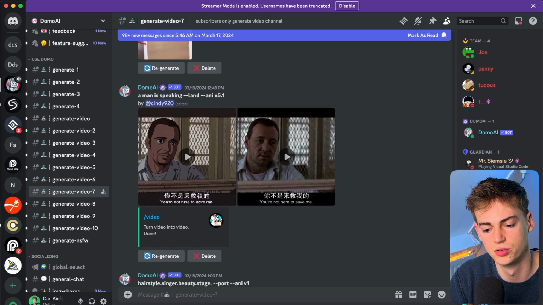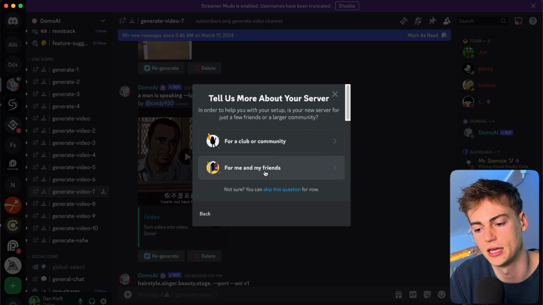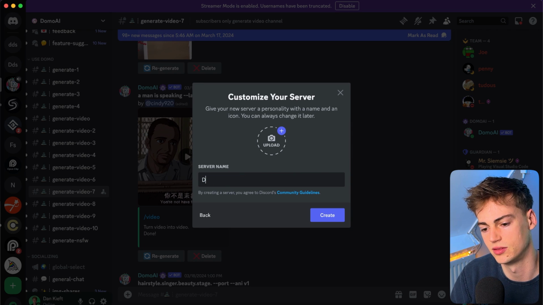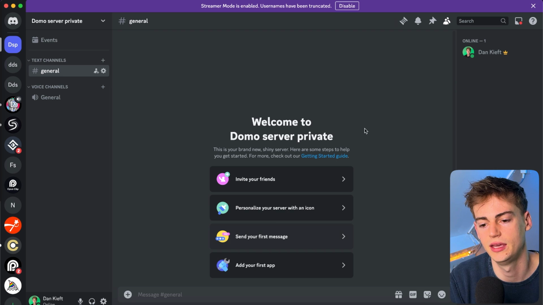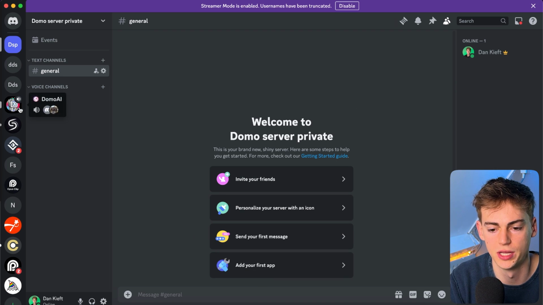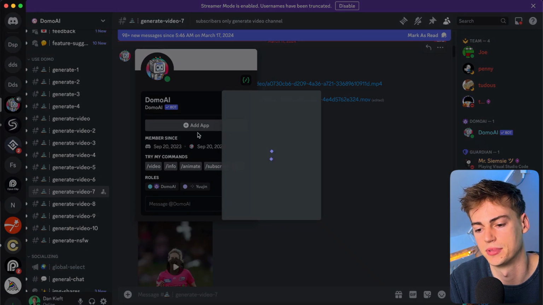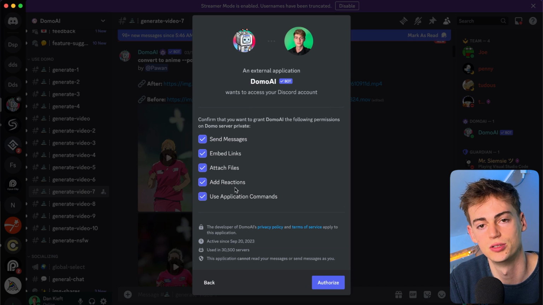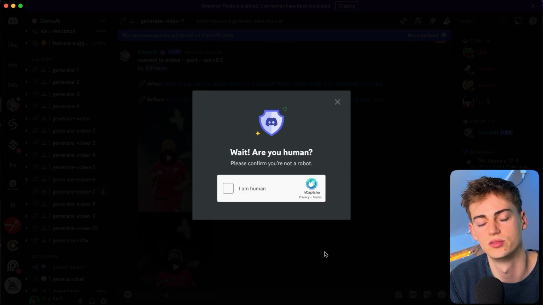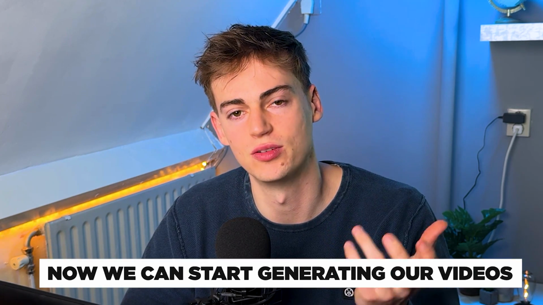So let's go over to the bottom left corner. We click on add a server. Here we create our own server for me and my friends. Then we give it a name and we name it Domo server private, for example. Now we click on create, and now we have created our very own server. What we do then is we go back to Domo AI, we click on the Domo AI icon, then we click on add app. Here we click on our server, so I'm gonna do the Domo server private, and then we hit continue, and then we have Domo AI on our server. Just gotta make sure I'm human. So here we have our private Domo AI server. Now we can start generating our first videos.